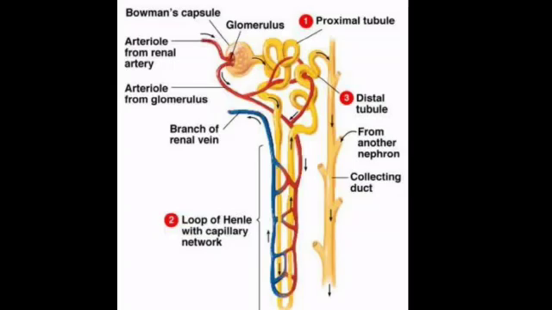So the renal tubule has three parts: the proximal convoluted tubule, the distal convoluted tubule, and the loop of Henle. Convoluted means it is all curved, so that's why we call it convoluted. Next to the renal tubule is the collecting duct. This collecting duct will collect the urine which is formed, and it will give out the urine through the ureters to the urinary bladder.